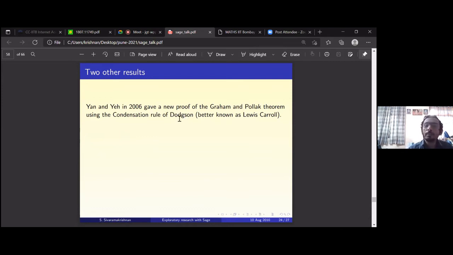He has a pen name. He used to be a mathematician, but somehow the academic circles didn't like him. They didn't appreciate what he was doing. So then he just said, no, I'm quitting maths. He left it, and then he started writing books under the pen name Lewis Carroll. So people know Lewis Carroll. One of his famous books is called Alice in Wonderland. So he's the author. He was actually a mathematician.